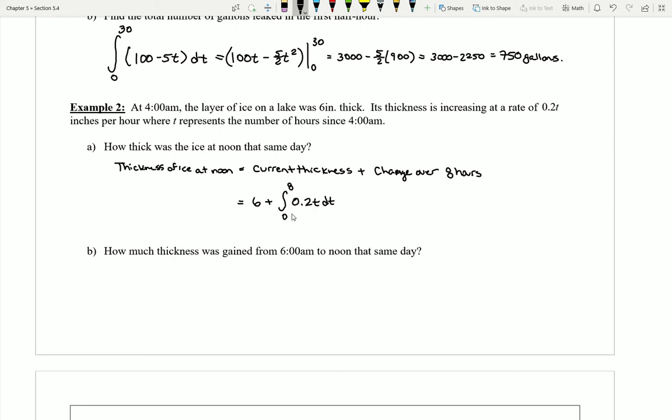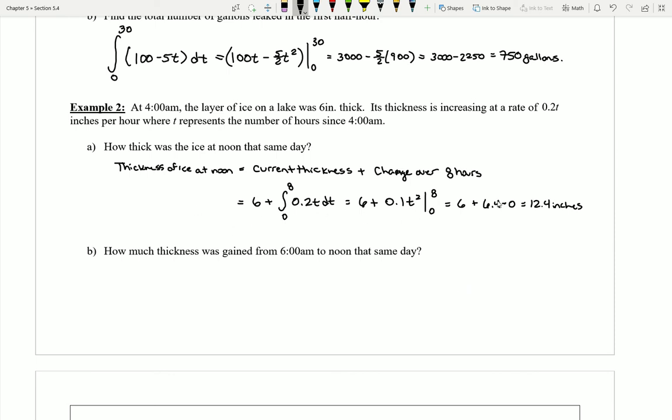Again, here I have a nice simple polynomial function. It's continuous, so I can use fundamental theorem of calculus part 2. So this is going to be 0.1 t squared evaluated from 0 to 8. Notice that if I plug in 8, I'm going to get 64 times 0.1, or 6.4. And if I plug in 0, of course, I'm going to end up with nothing. So I'm going to get 6 plus 6.4 minus 0, or a total of 12.4 inches. So a little bit over a foot.